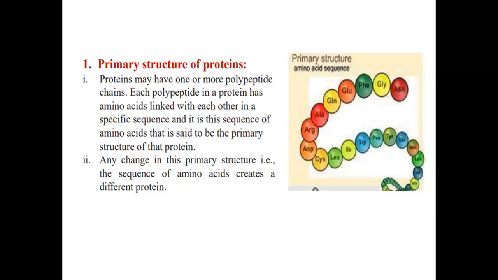So here this is the primary structure of protein. All these amino acids are in a chain. They have one or more polypeptide chains. Each polypeptide in a protein has amino acids linked with each other in a specific sequence. And this sequence of amino acids is said to be the primary structure of protein. If there is any change in the primary structure, that is the sequence of amino acids is changed, it creates a different protein. So this is about the primary structure of protein.